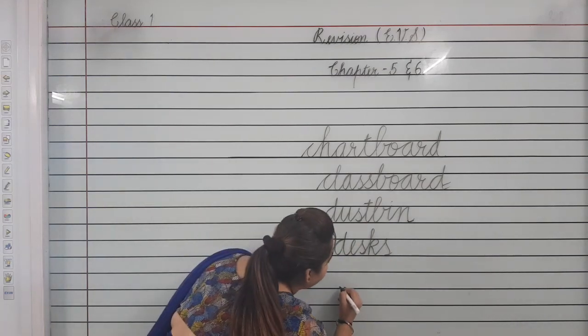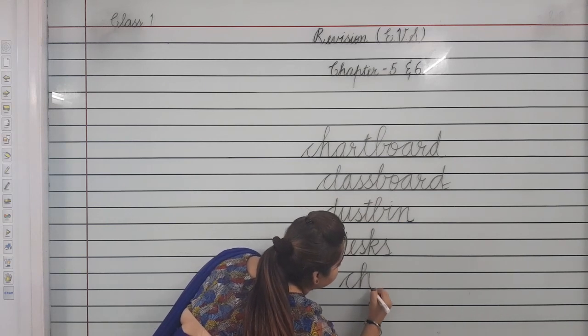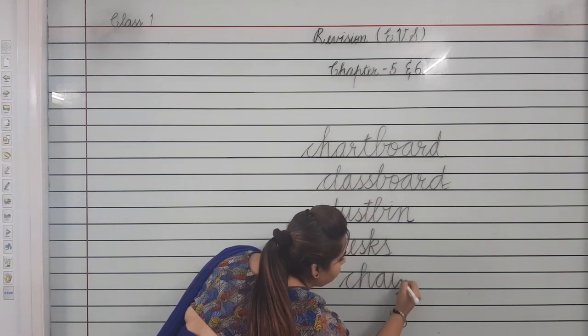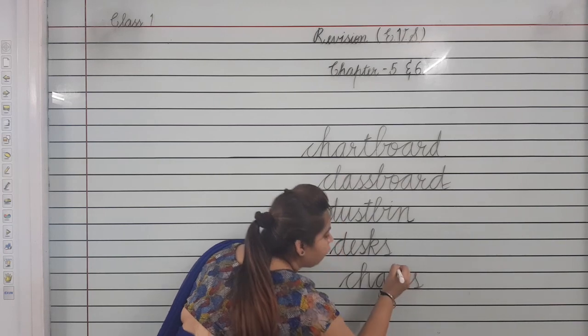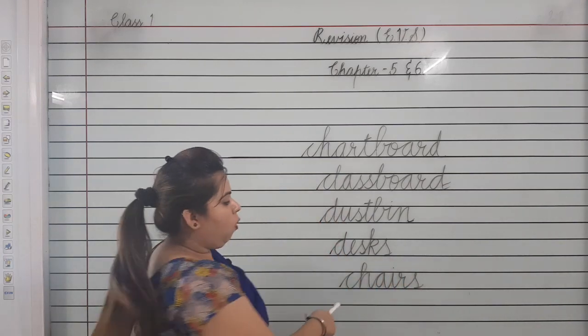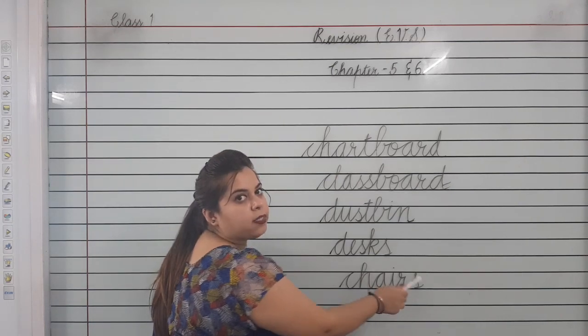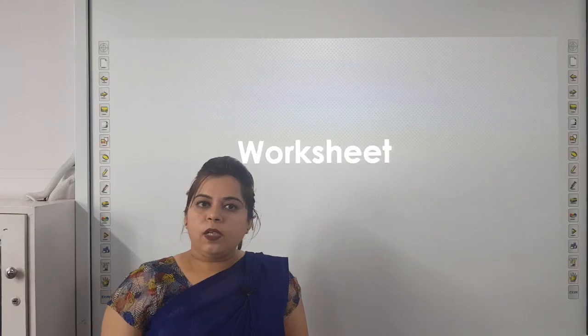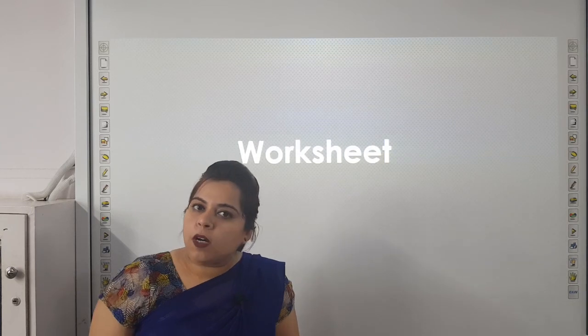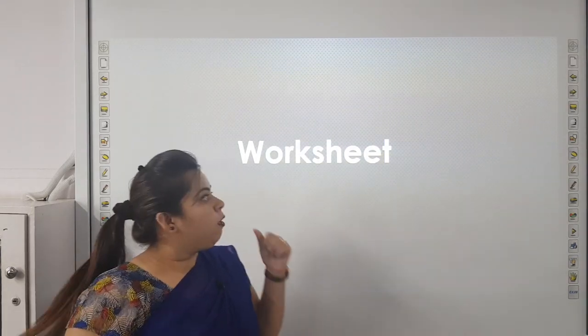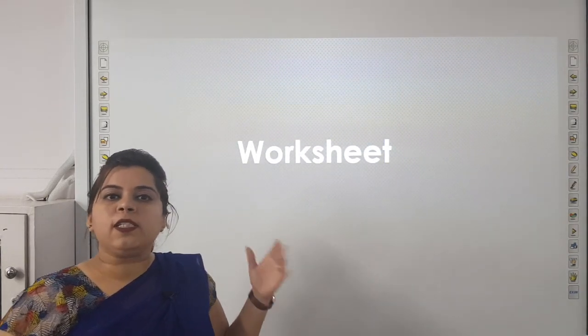Next is chairs. C-H-A-I-R-S, chairs. Where you sit? On chairs. C-H-A-I-R-S, chairs. Now, after discussing bookwork and notebook work of both the chapters, we will revise worksheet of these chapters.